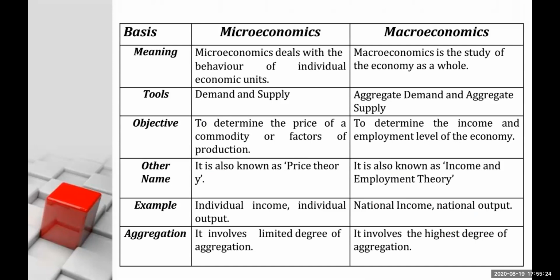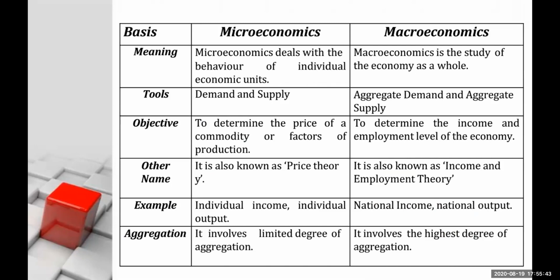If I am doing a study of one particular firm, then it is microeconomics. But when I study all the firms in that country, it becomes macroeconomics. So macroeconomics is a study of the economy as a whole.